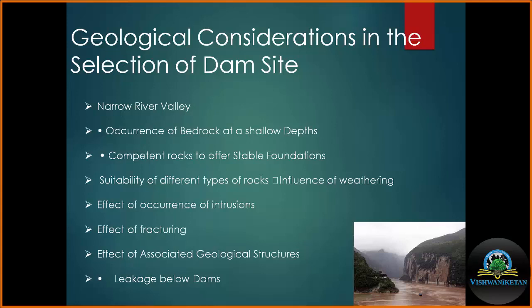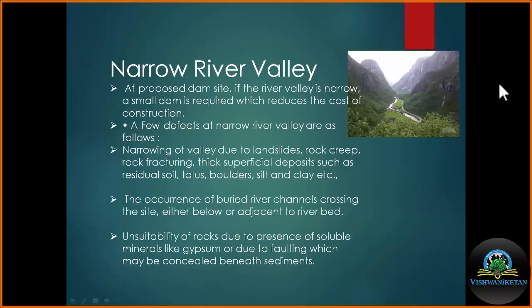The first thing is the physiographic consideration. In the physiographic consideration, we may prefer an area where the valley is a V-shaped valley, or the areal extent of the valley is less.